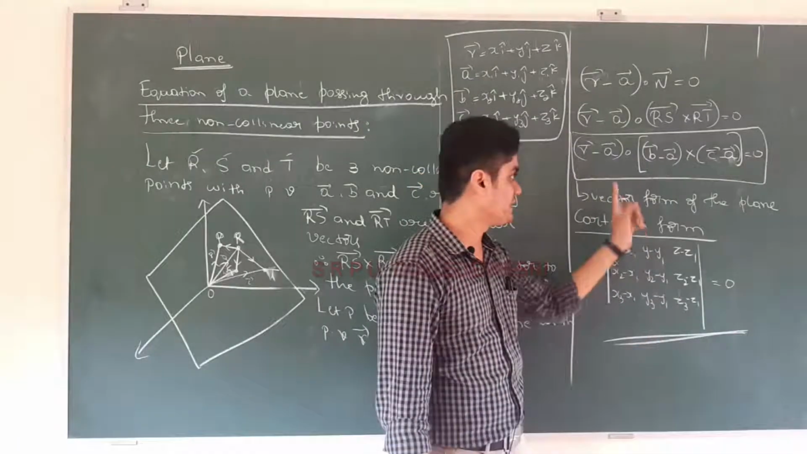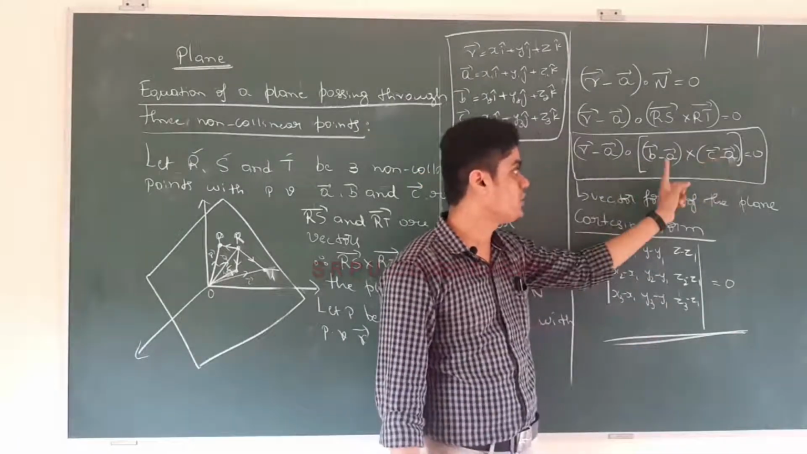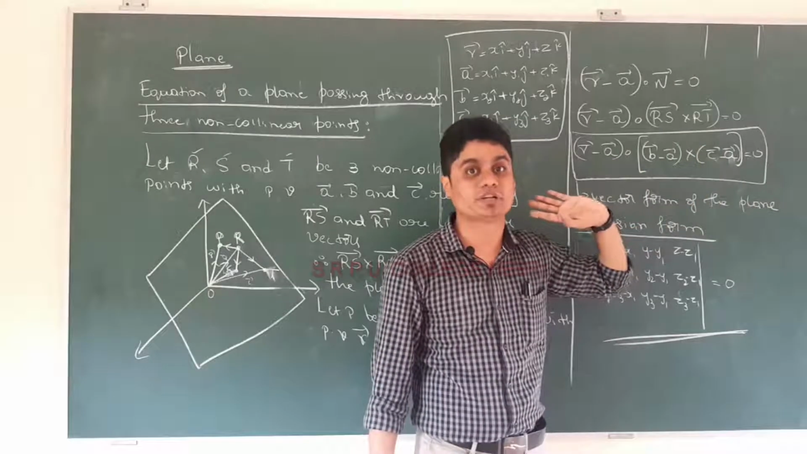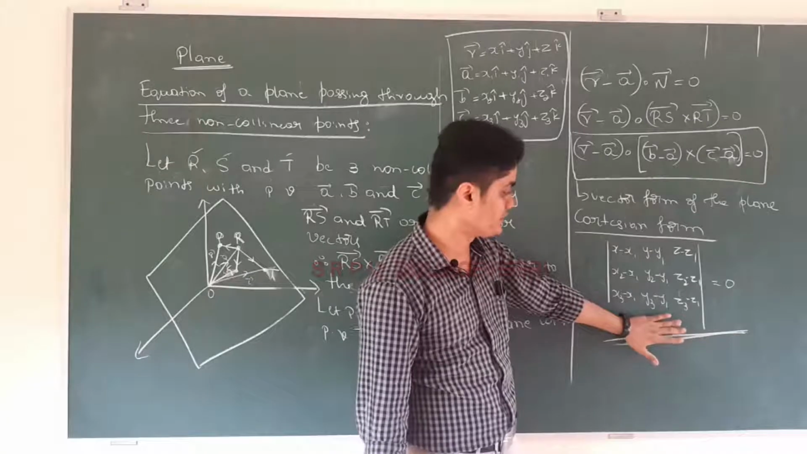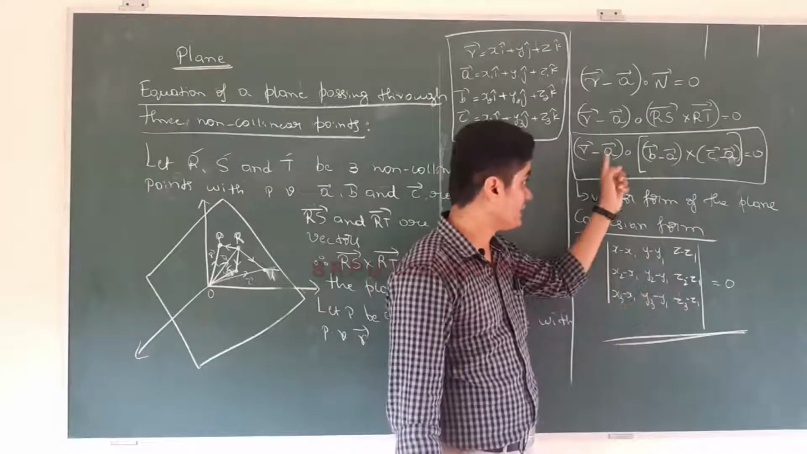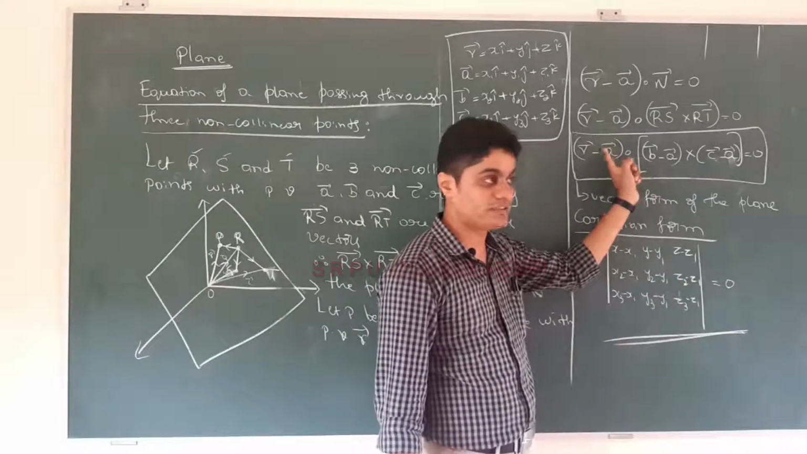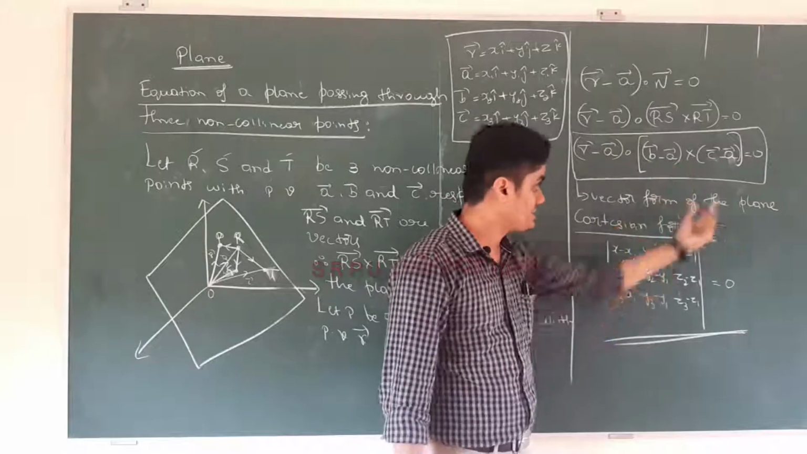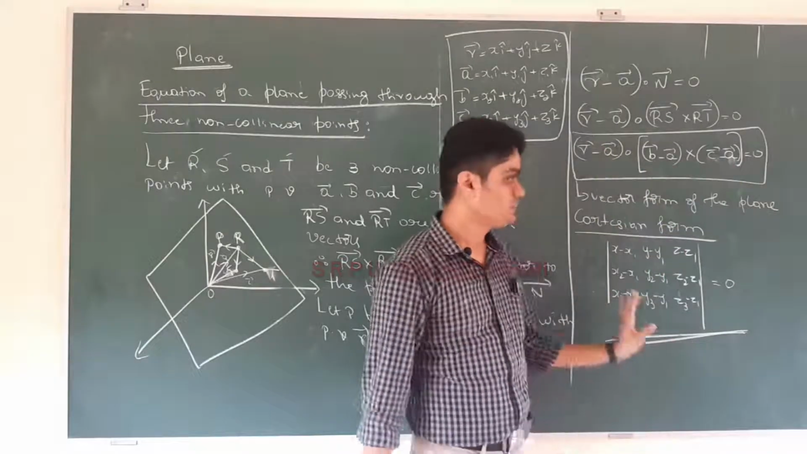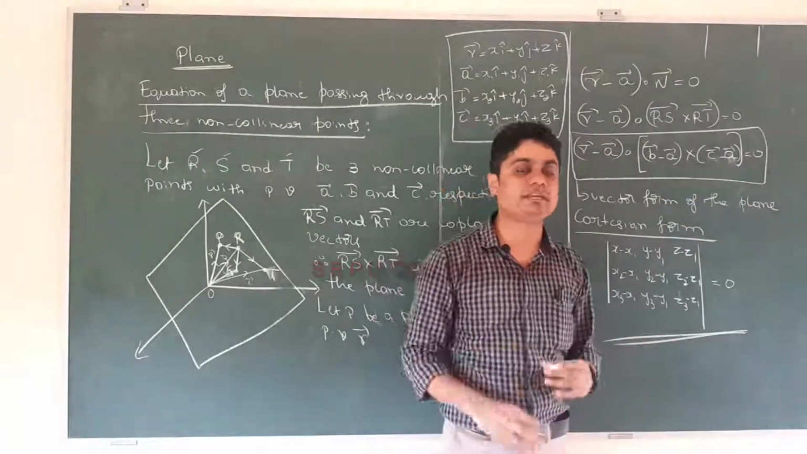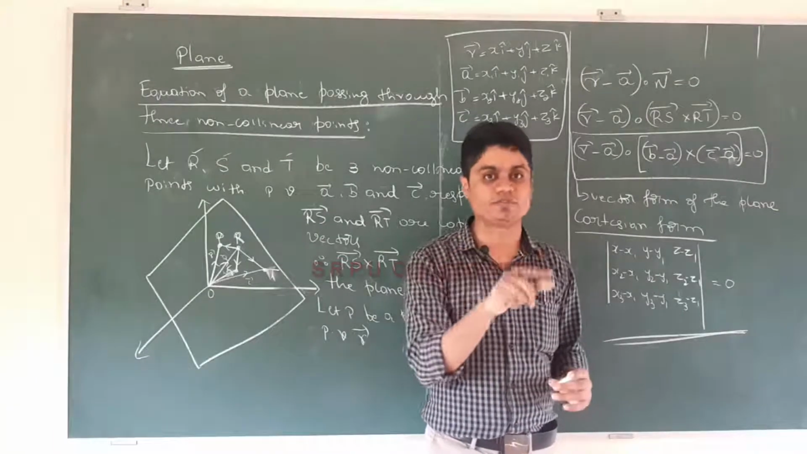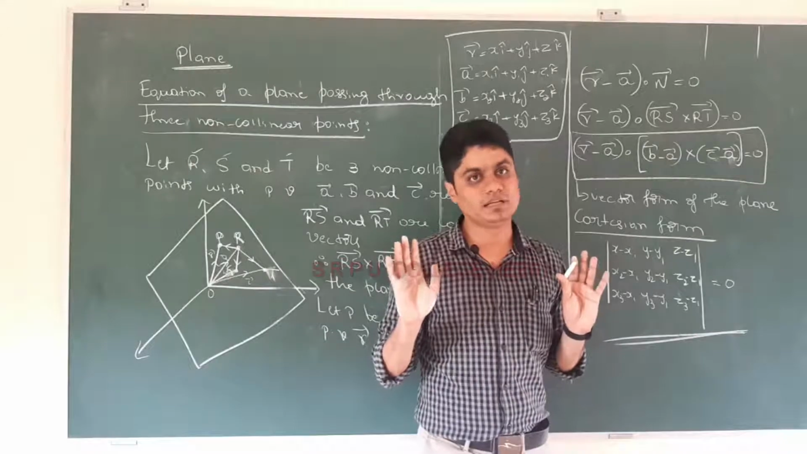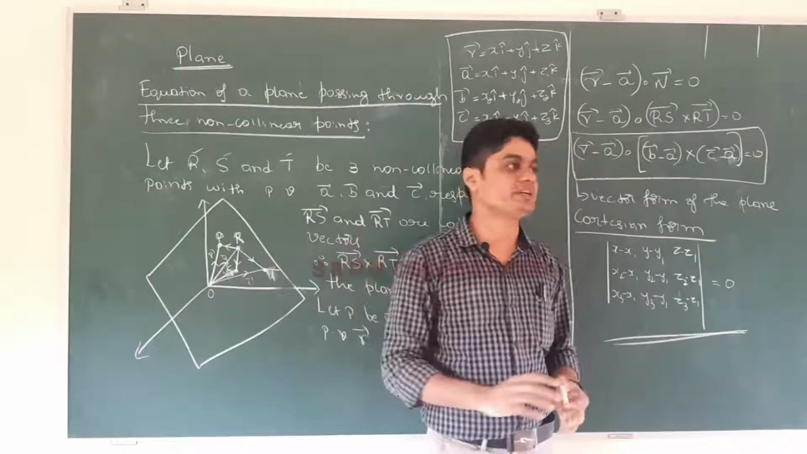How did this come? It is the scalar triple product, vector a dot b cross c. So first row r minus a, second row b minus a, third row c minus a. Done. So this is the Cartesian form of the equation of the plane passing through three non-collinear points. This is also one important derivation for 5 marks.